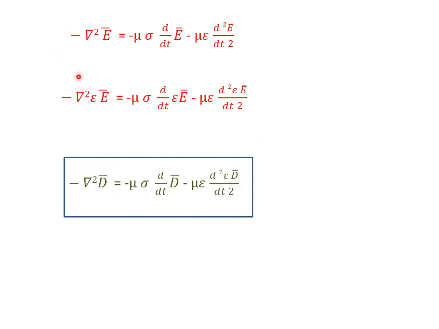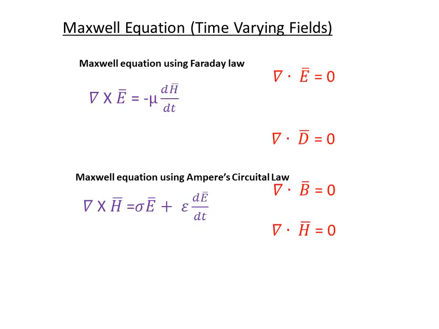So this equation will give the electric field intensity, and this equation will give the electric flux density. So now we derived the electric field wave equation by using Maxwell equation, Faraday's law.